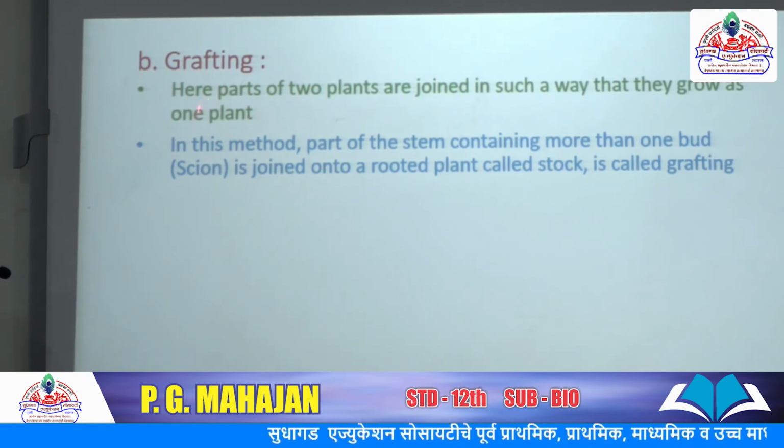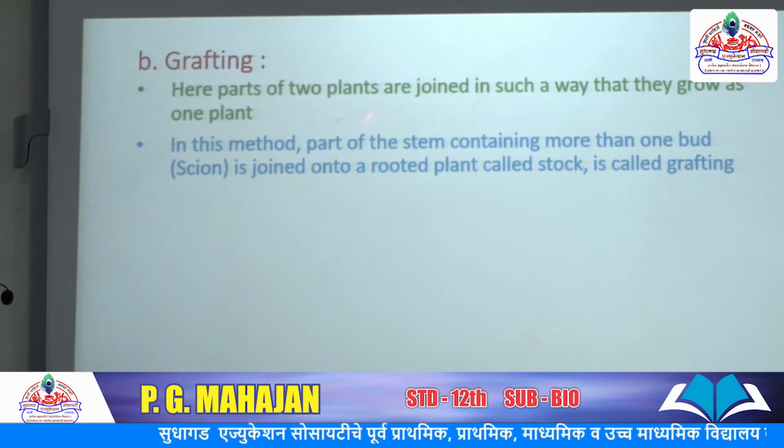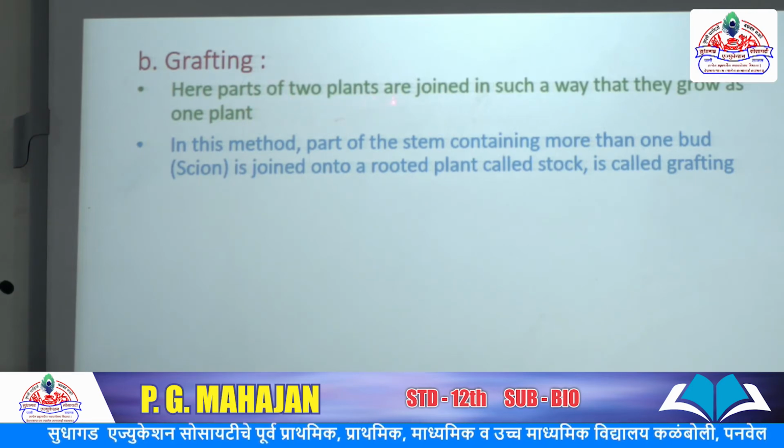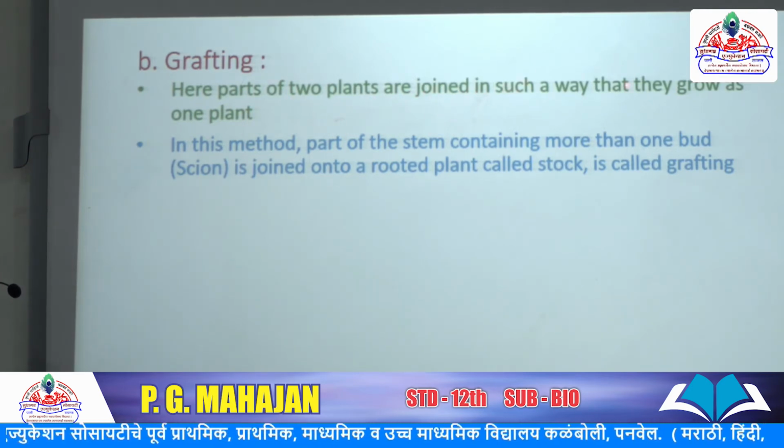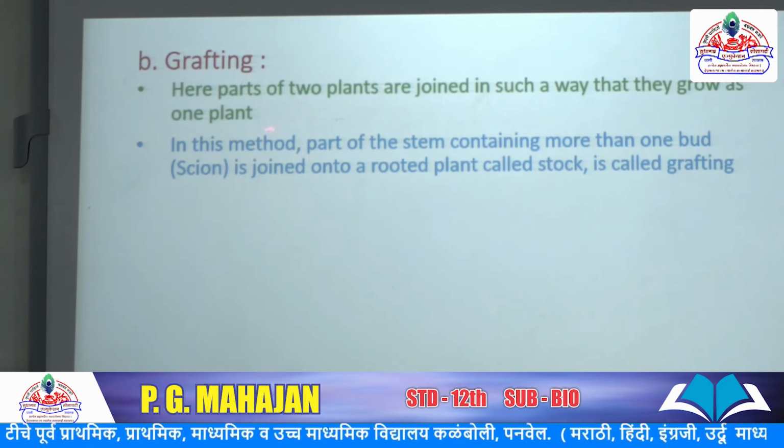Grafting method: here parts of two plants are joined in such a way that they grow as one plant.